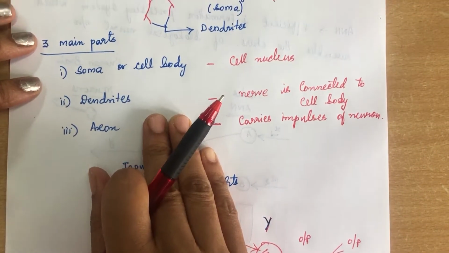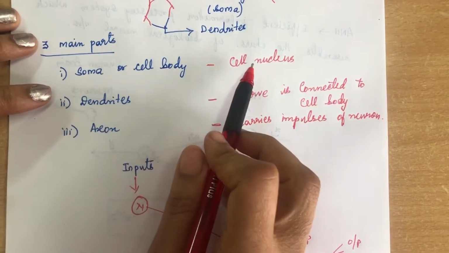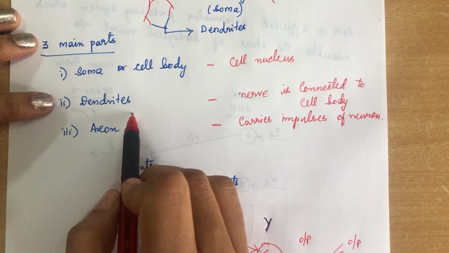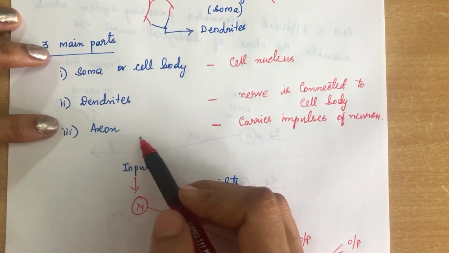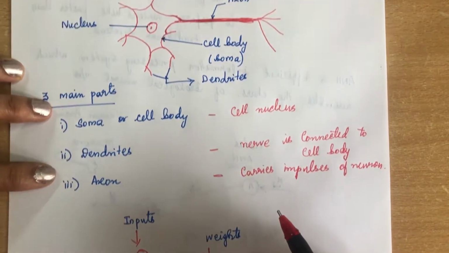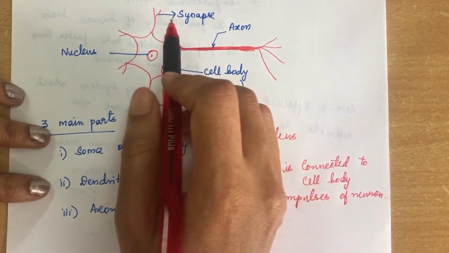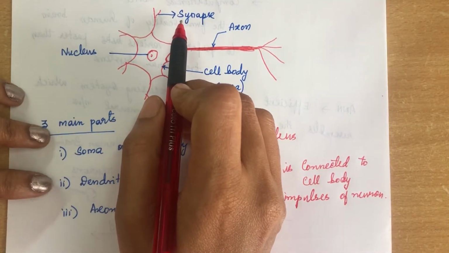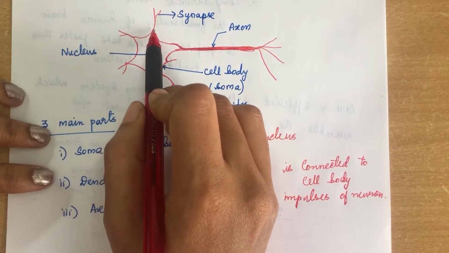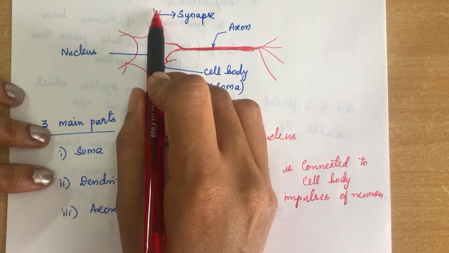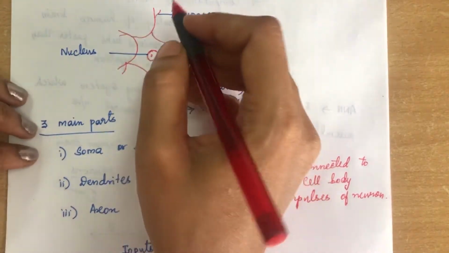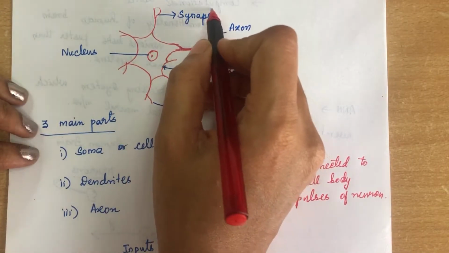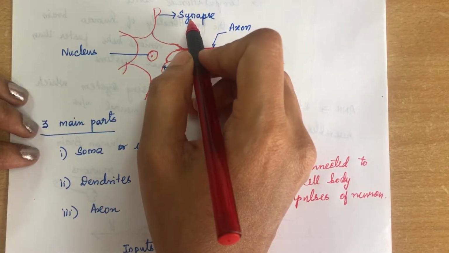So one is soma, the cell body, where the cell nucleus is located. Next one is dendrites, where the nerve is connected to another cell body. And the axon carries the actual impulses of the neuron. Okay, and we can also see another term called synapse. This is nothing but each strand terminates with a small bulb-like organ. It is terminated, and this part is called synapses.